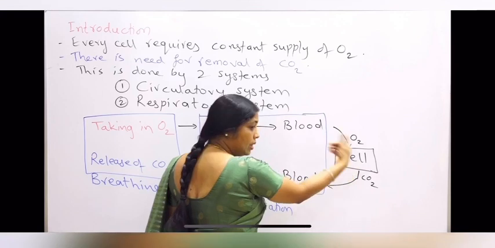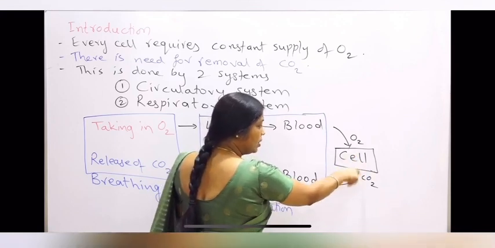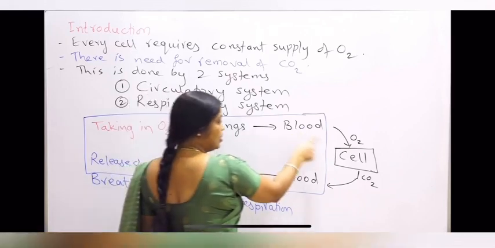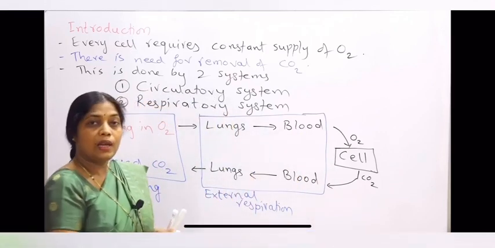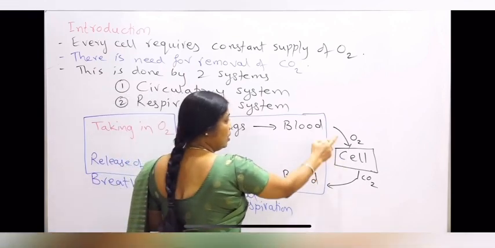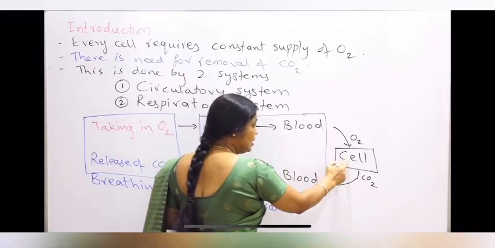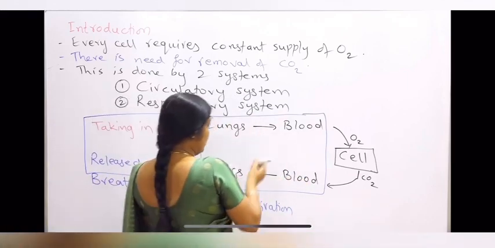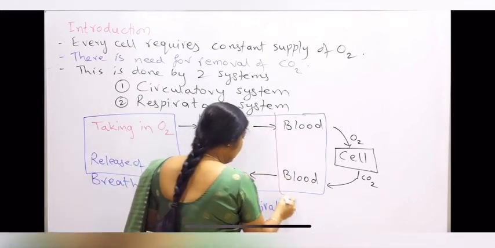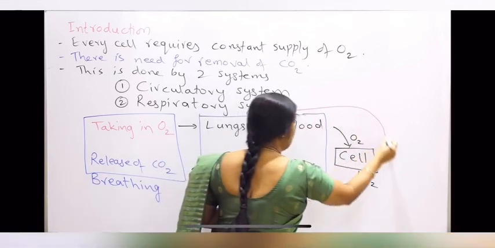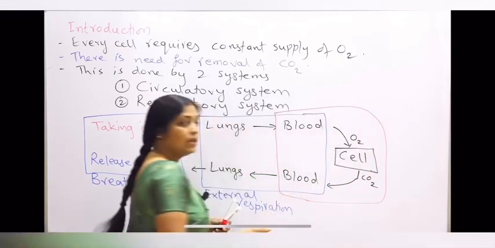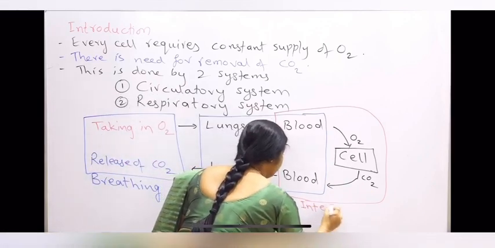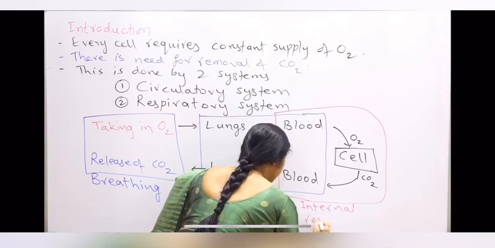up by the cells. In the cells carbon dioxide is produced, and carbon dioxide from the cells again is released back or diffused into the blood. So this exchange of gases which is taking place between blood and cells, the oxygen from the blood entering into the cells and carbon dioxide from cells entering into the blood, is called internal respiration.